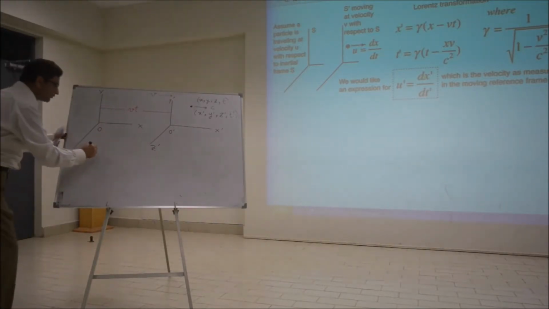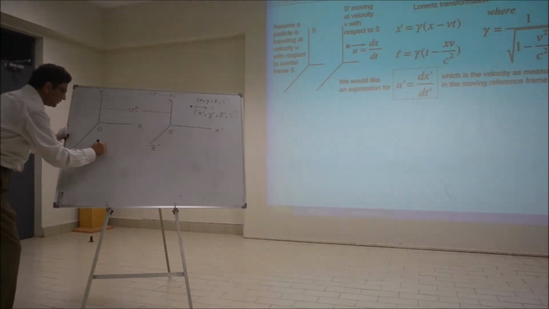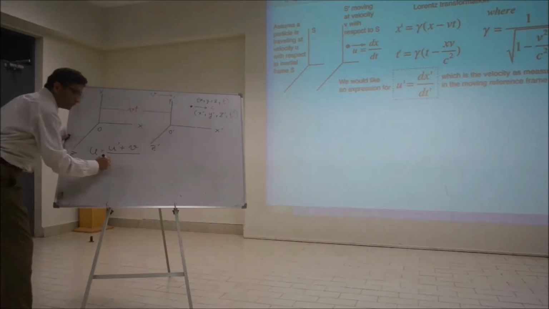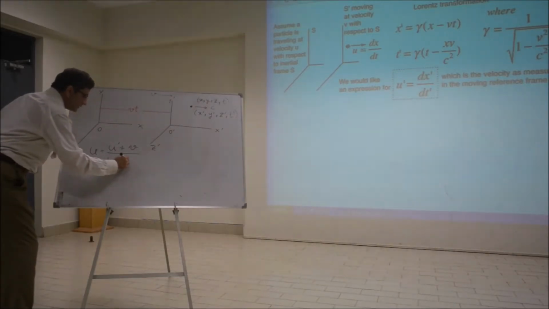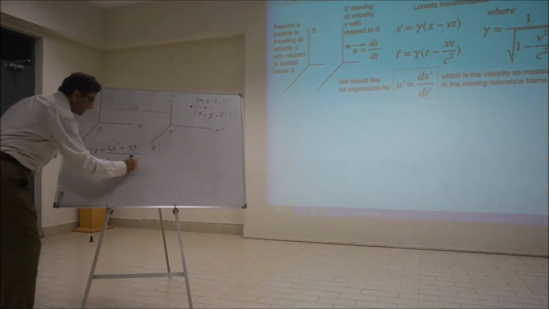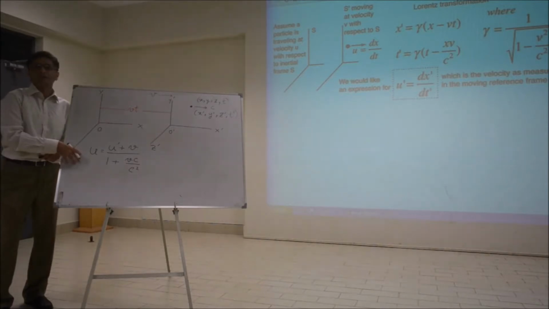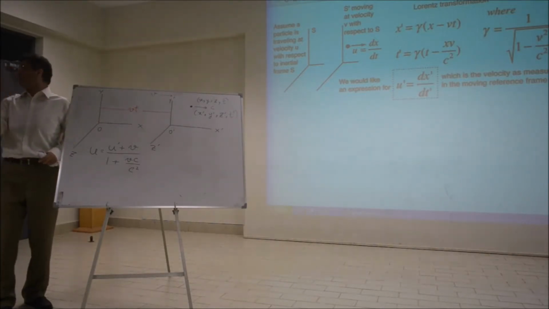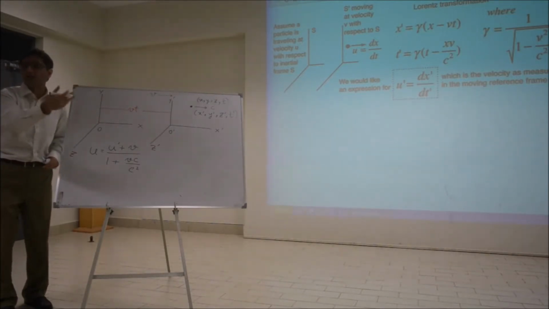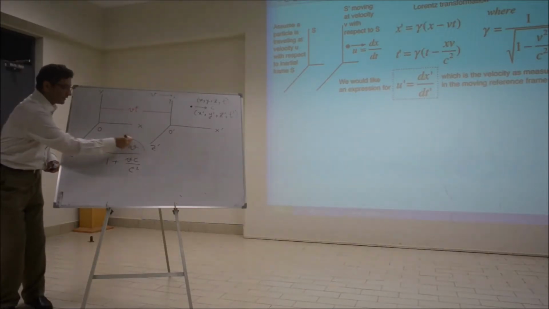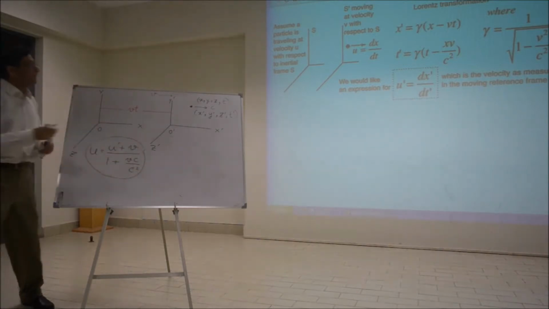And the correct velocity addition formula is u equals u prime plus v over 1 plus v u prime over c squared. So what Einstein did was he derived the correct transformation between the coordinates x prime, y prime, z prime, and x, y, z, which will give us this. And that correct transformation was this.